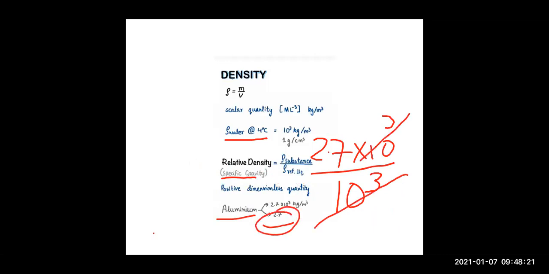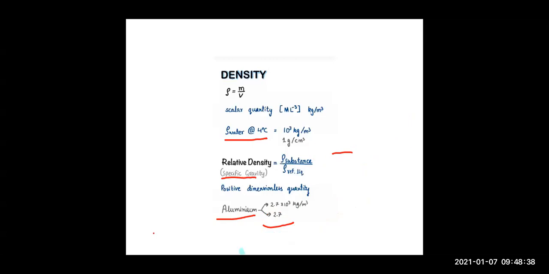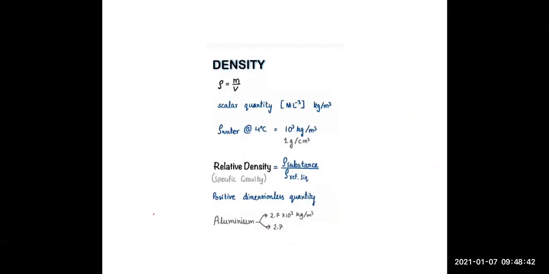So if the relative density of aluminium is 2.7, it means its density is 2.7 into 10 to the power 3 kg per meter cube. Right, children?